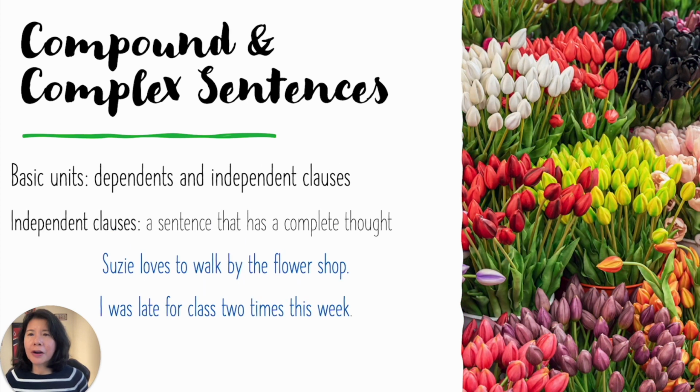The second part is independent clauses. An independent clause is a sentence that has a complete thought. In other words, it finishes what it is saying. For example, Susie loves to walk by the flower shop. Okay, this is something that Susie loves to do. Next one is, I was late for class 2 times this week. Well, this is something that I did this week.